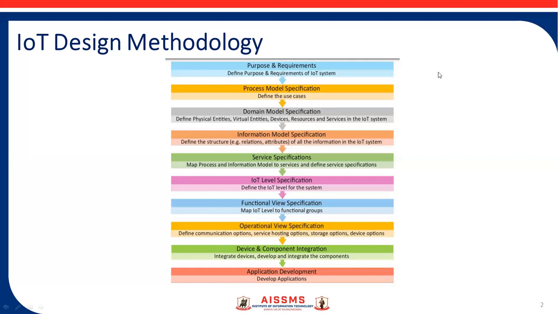So what we have done in this stage, we define the use cases. So in this stage, use cases are defined. Then next level is domain model specification, where the different physical entities, virtual entities, devices, resources are kept in mind.